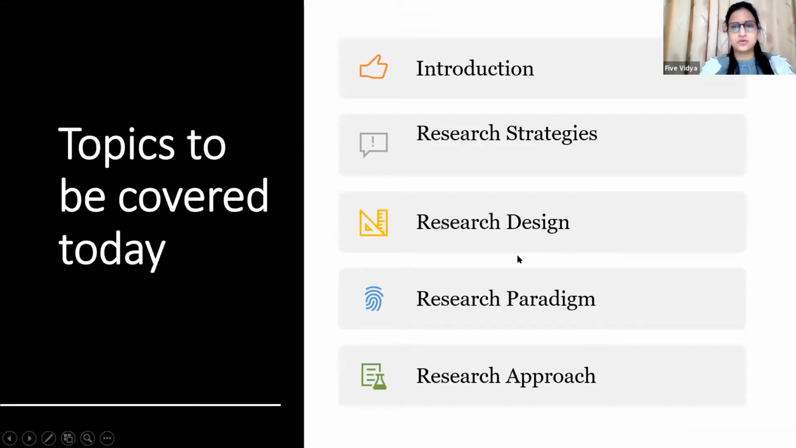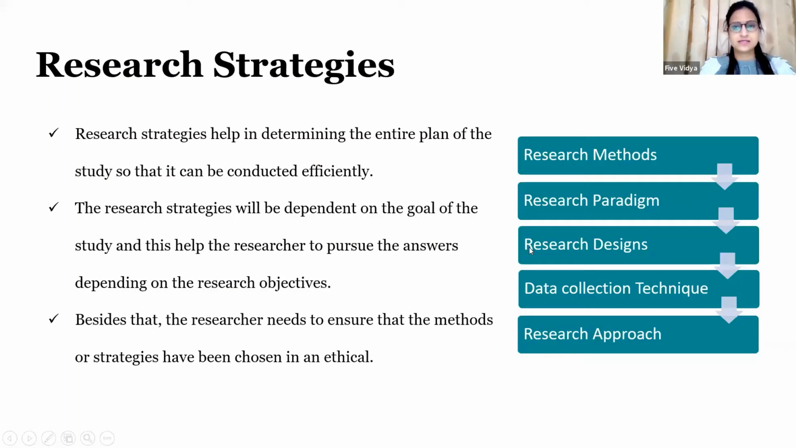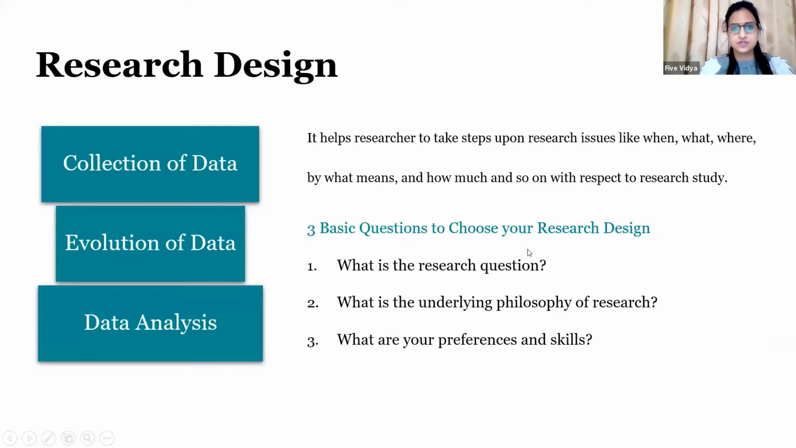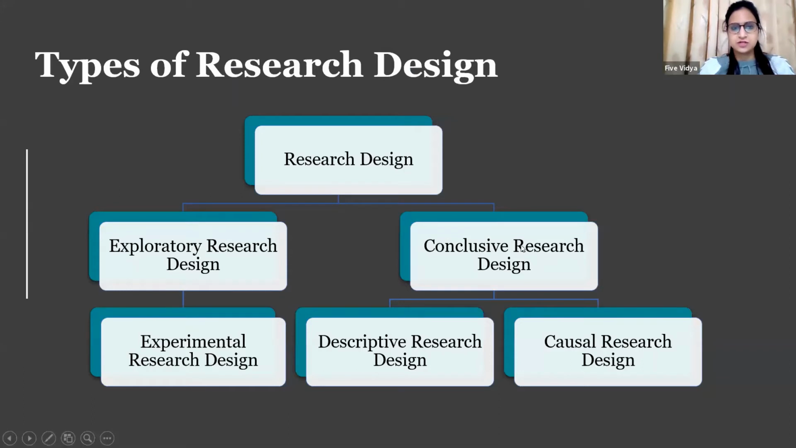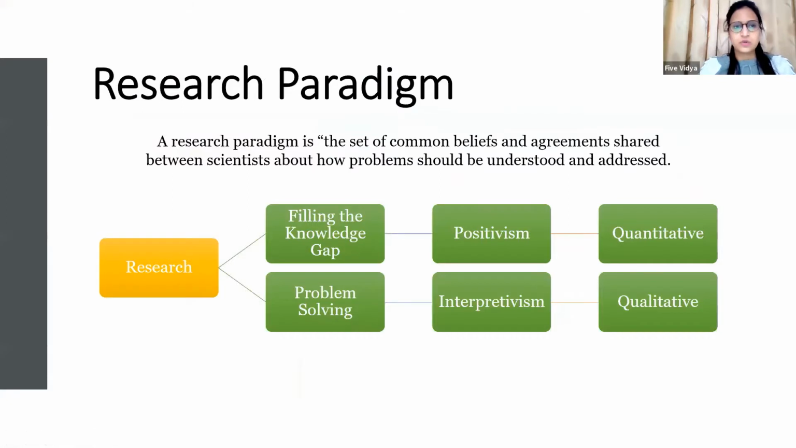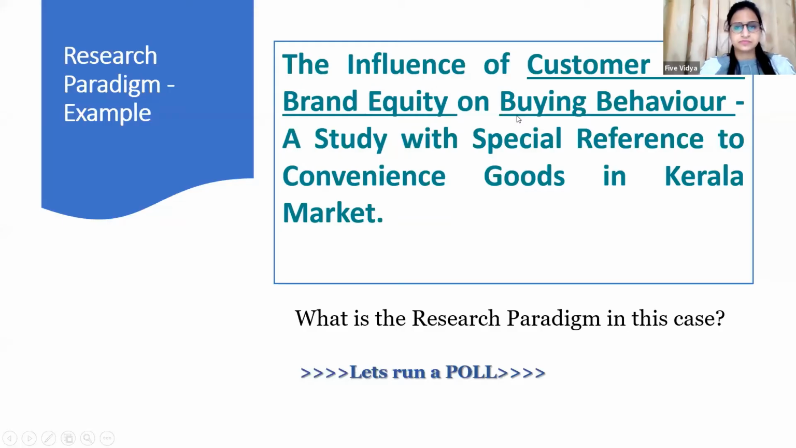So we started with research methods versus methodology, the difference between the two. Then we discussed research strategies, research design. There were two broad research designs which we discussed last Saturday, which are exploratory research design and conclusive research design. Then we discussed research paradigm, and we have two paradigms, which are positivism and interpretivism.